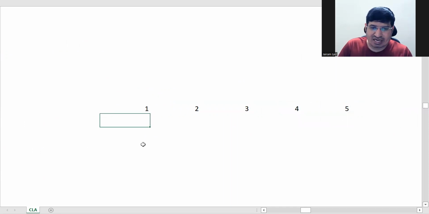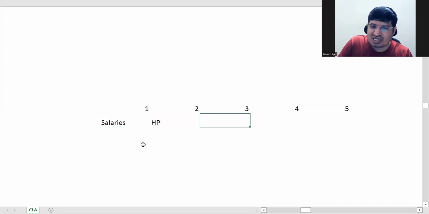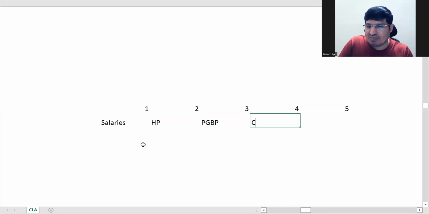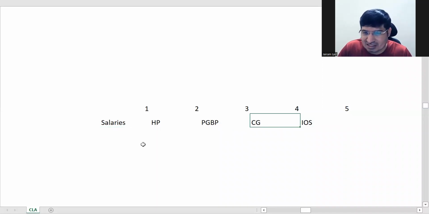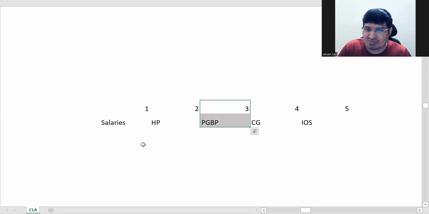This is salaries, second is house property, and this is PGBP, capital gains, and IOS, which is income from other sources. Of these, number 3, which is PGBP, and number 5, IOS,